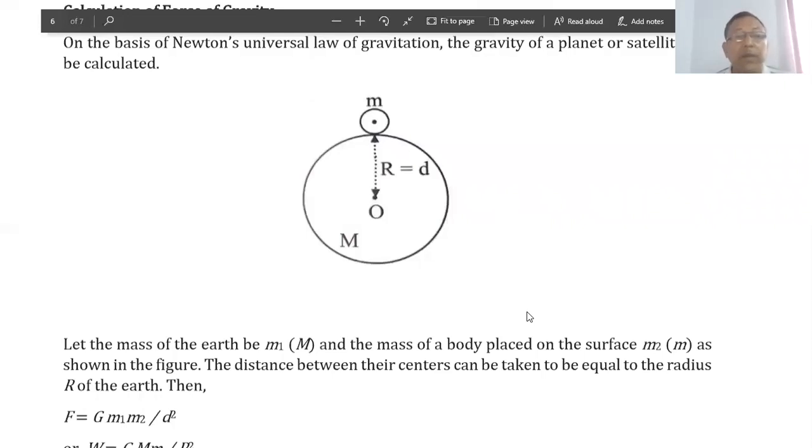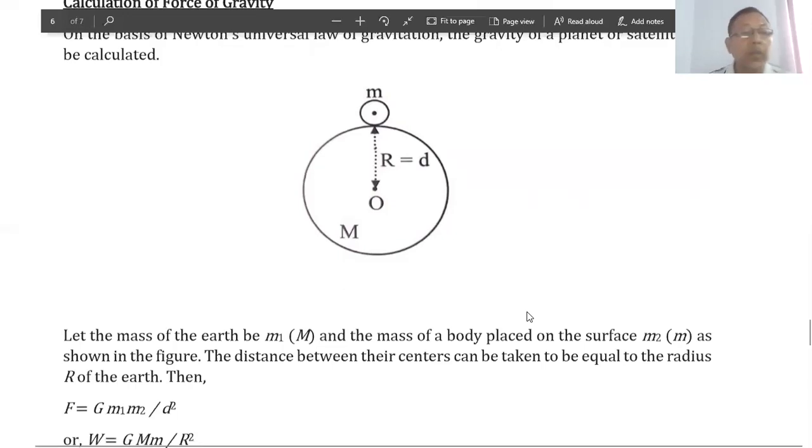Let the mass of the Earth be m1, denoted by capital M, and the mass of a body placed on the surface m2, denoted by small m, as shown in the figure. The distance between their centers can be taken to be equal to the radius r of the Earth.